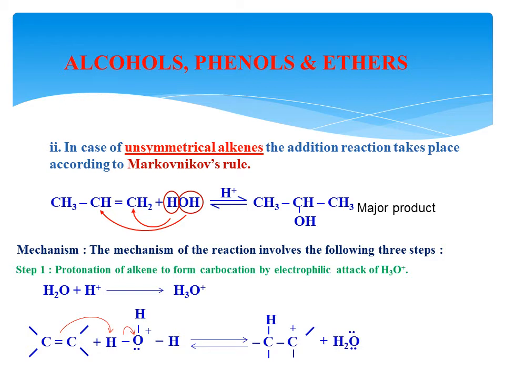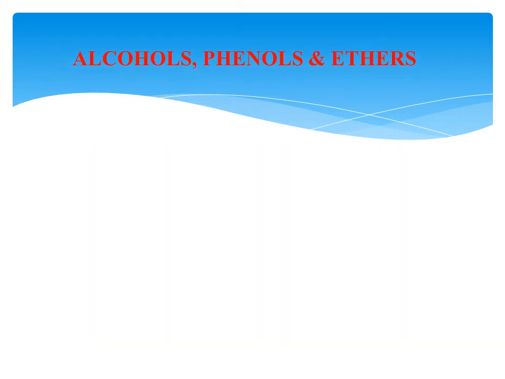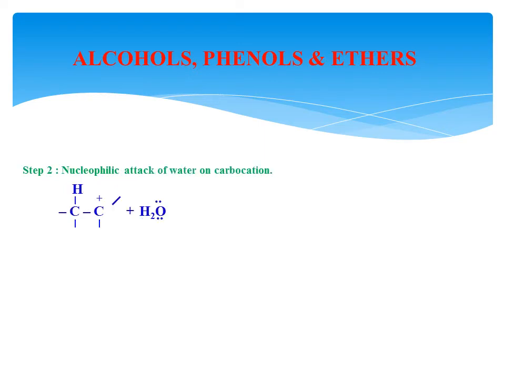This carbocation is now attacked by a nucleophile. You see here, this is our carbocation and this is our water. Water here acts as a nucleophile. Through the lone pair of electrons of oxygen, it attacks the positively charged carbon atom.